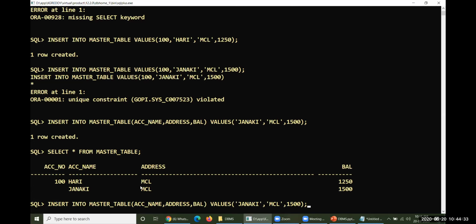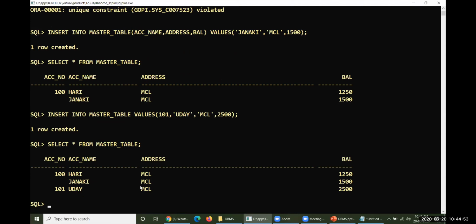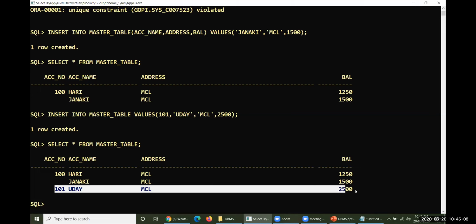So let me introduce one more row of data here. Let me consider 101, then one more name, Uday, and 2500 is the minimum balance he is maintaining here. Look at this, the row has been created. I have entered 101 here, and this 101 is not equal to 100. So these two are unique values, not duplicated values. There is no problem at all, so this row can be introduced in a proper way.